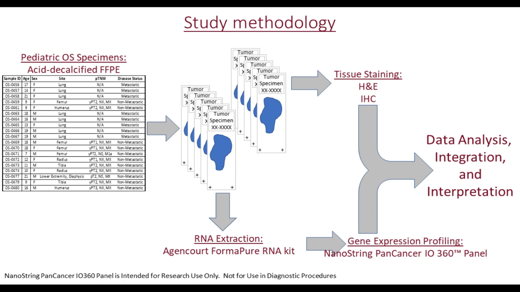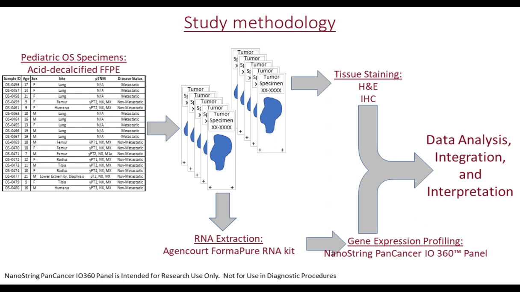So the tumor specimens were cut into serial sections. A portion of those specimens were scraped, and the RNA was extracted from these samples using the Agencourt FormaPure RNA kit. The RNA from these samples was then utilized for the gene expression profiling using the NanoString PanCancer IO360 panel.